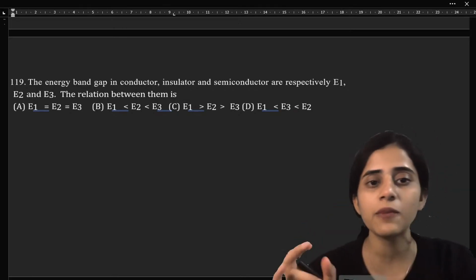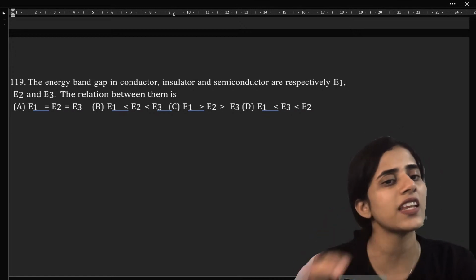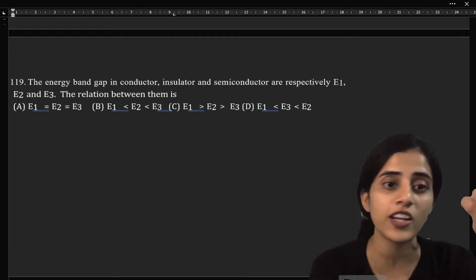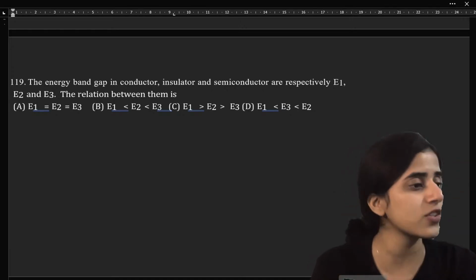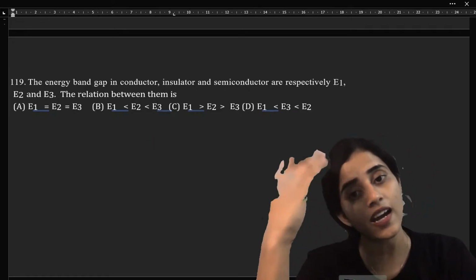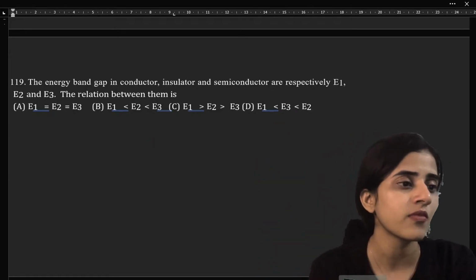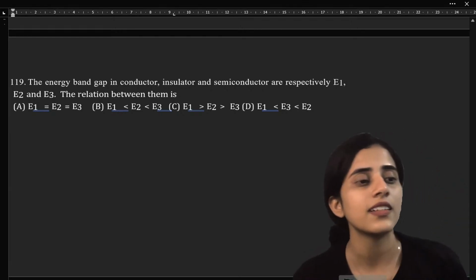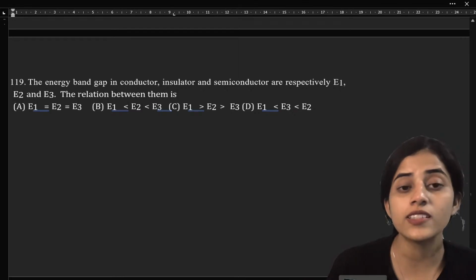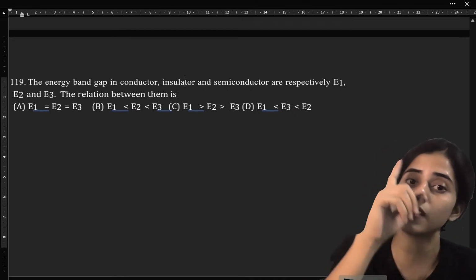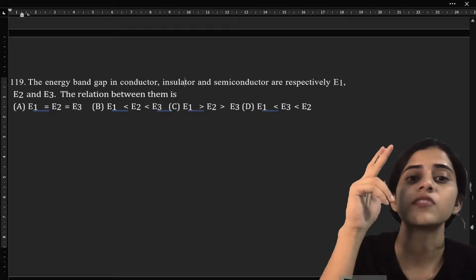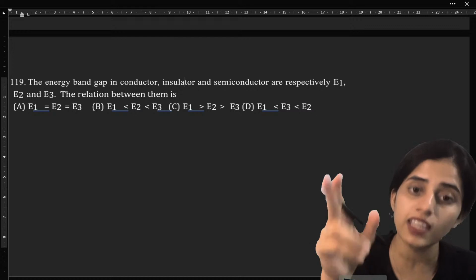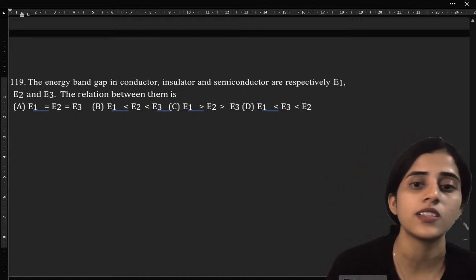The energy band gap in conductor, insulator and semiconductor, very easy question. Which should be the highest energy band gap? The smallest energy band gap should be for a conductor. After that, semiconductor, then insulator, isn't it? The band gap should be highest for insulator. So the answer is going to be E1 should be the smallest and then E2 and then, look at this, conductor, insulator, semiconductor. So conductor should be the lowest and then you should have semiconductor, then you should have insulator. So E1, E3, E2, which is option D.